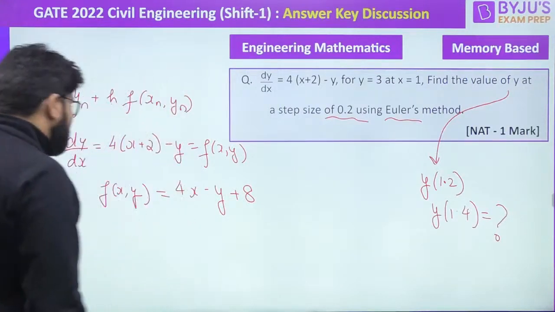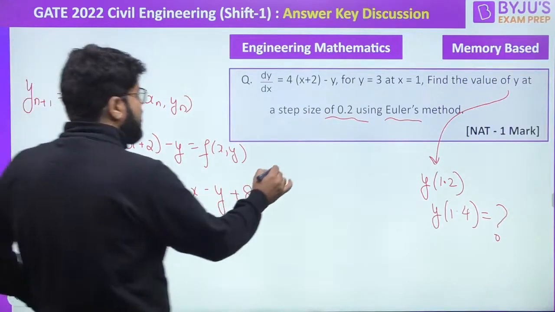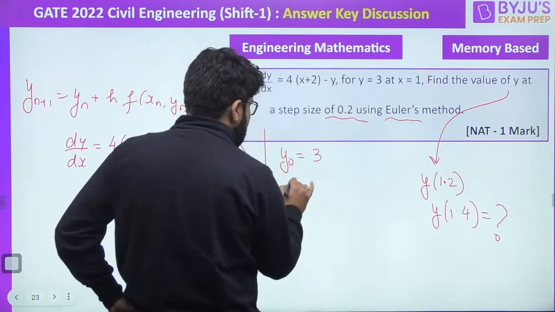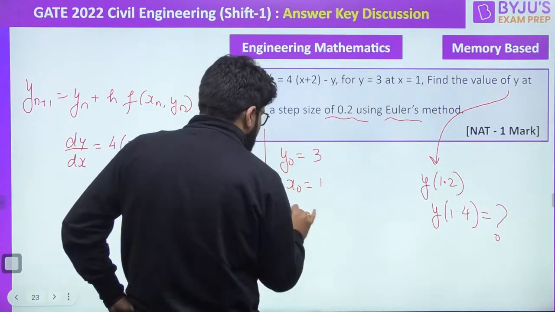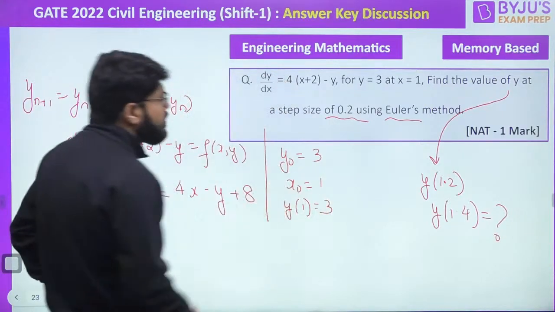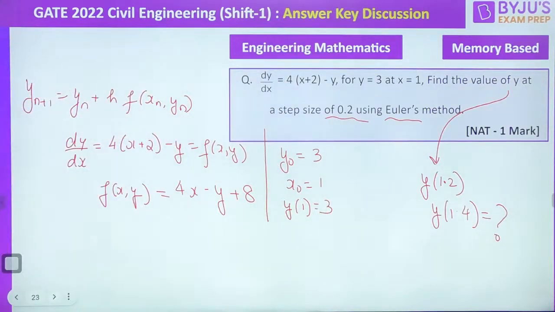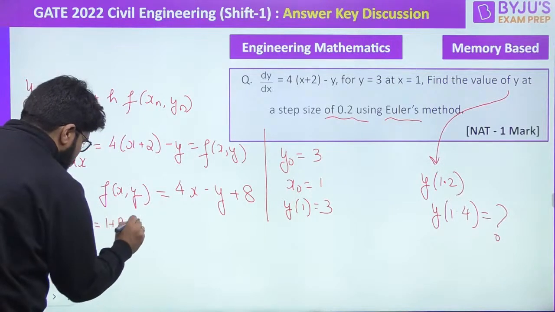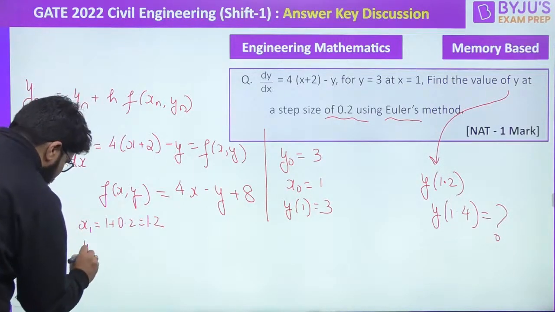Okay guys, so now what is given to me? What is the value of y naught? Initial value of y naught is 3 at x naught equal to 1. That is the data given. If step size is 0.2, then what is the value of x1? x1 will become 1 plus 0.2, that is 1.2. What is the value of y1?